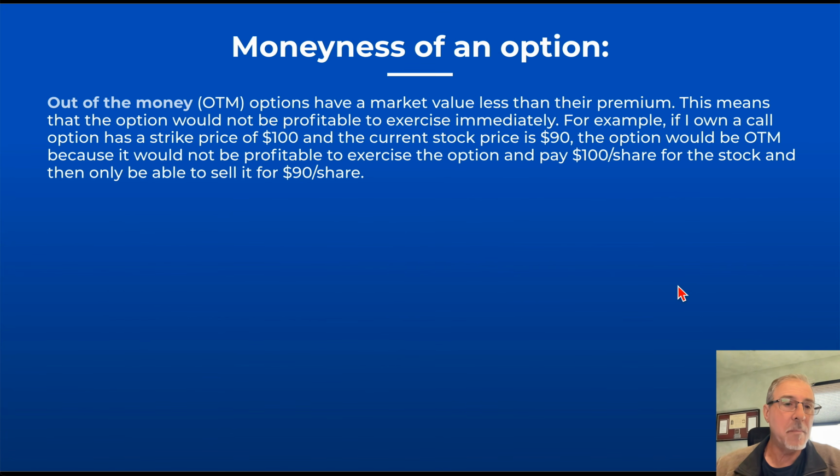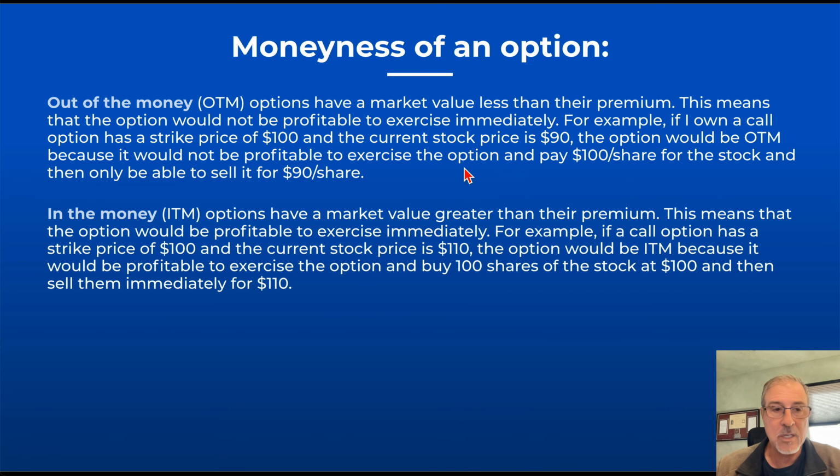Now, to talk about the moneyness of an option, an out of the money option will have a market value less than the premium. This means that the option would not be profitable to exercise immediately. For example, if I own a call option that has a strike of $100 and the current stock price is at $90, that option would be out of the money because it would not be profitable to exercise the option and pay $100 a share for the stock that would then only be able to sell it for $90 a share. It just doesn't make sense.